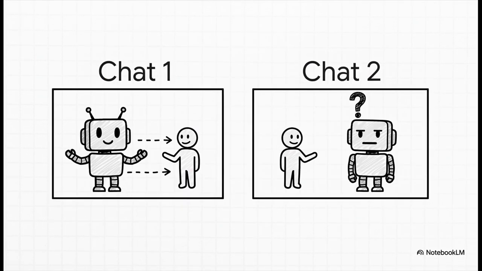And here it is, the core of the issue. Large language models, LLMs, are what we call stateless. All that means is that outside of the single chat you're in right now, they have no built-in memory. Every single time you start a new conversation, it's like it's meeting you for the very first time. The only thing it knows is what's right there in front of it in its context window.